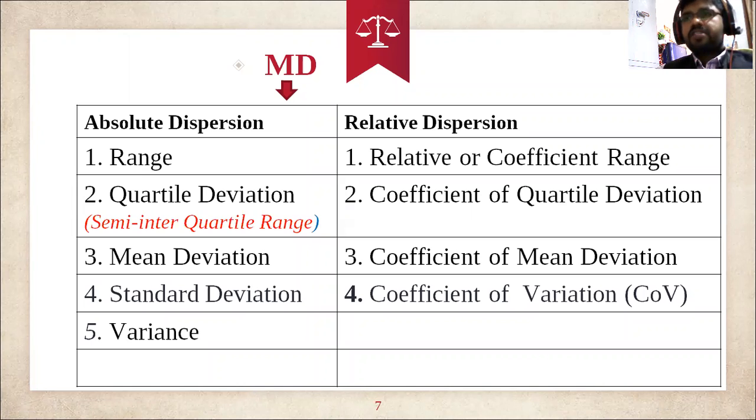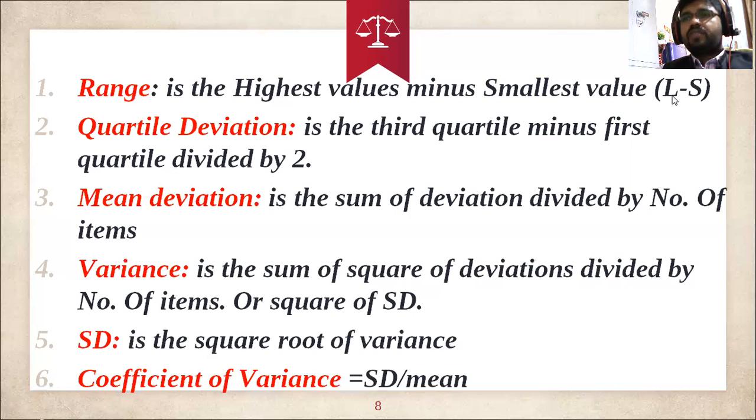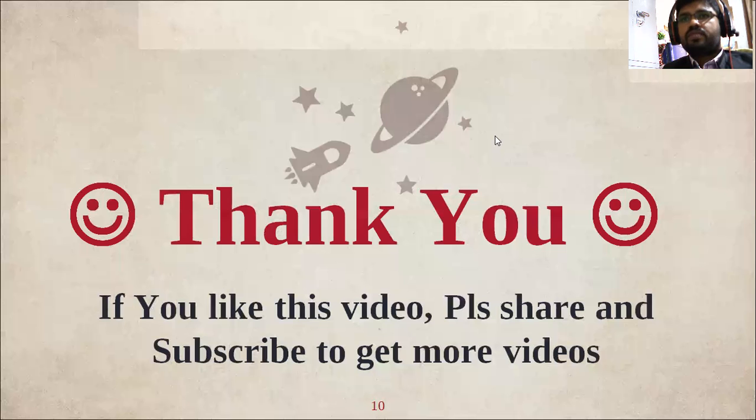So the coefficient of range is nothing but, see, the formula is L minus S divided by L plus S. What I told you is that if you go shopping, you may say your range is 700 to 1000. So what is the highest value? Whatever you say, the highest value is 1000, the lowest value is 700, right? So as per the range formula, the coefficient of range is L minus S divided by L plus S. If time permits, I will show you that.